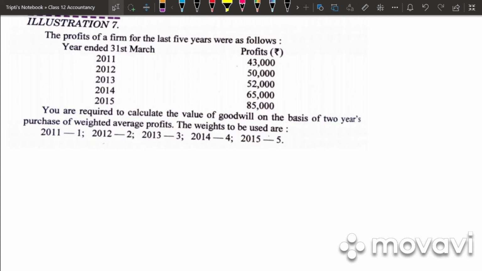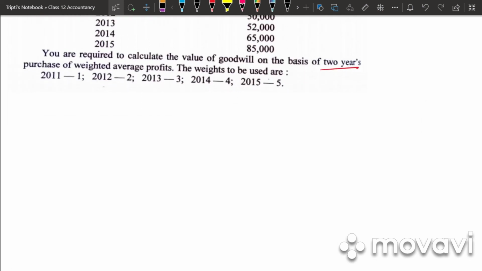So take down a problem. The profits of a firm for the last 5 years were as follows. They have given us the profit for 5 years. You are required to calculate the value of goodwill on the basis of 2 years purchase of weighted average profit. The weights are given: 1, 2, 3, 4, 5. So draw the table. First it is years. Then we have profits, weight, and the last column is product.